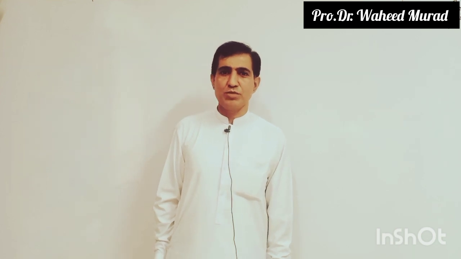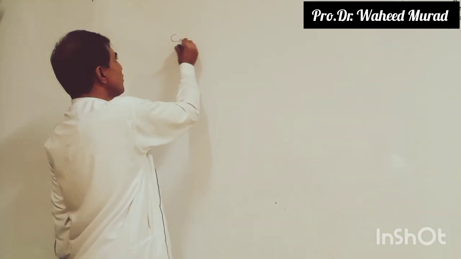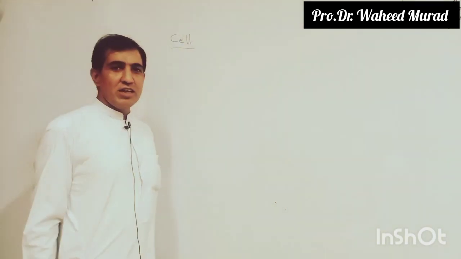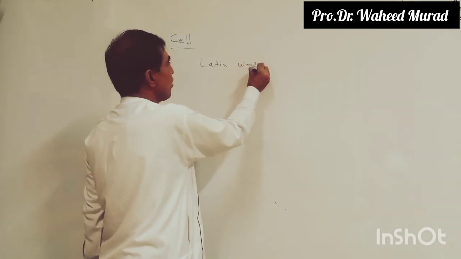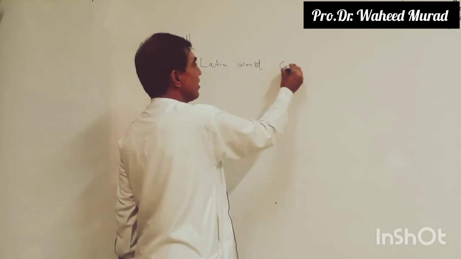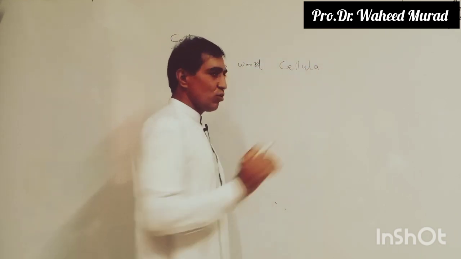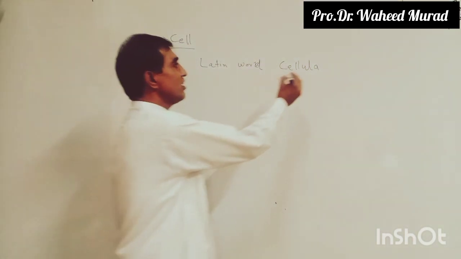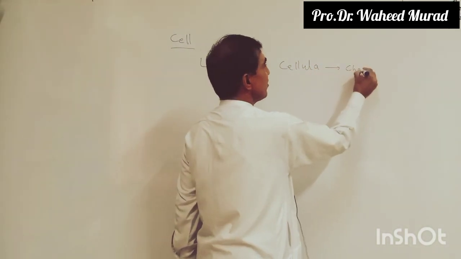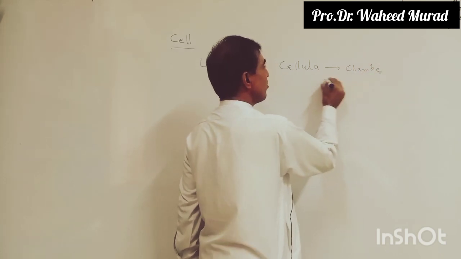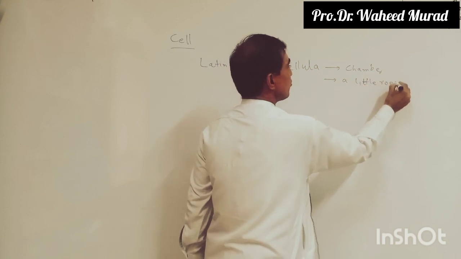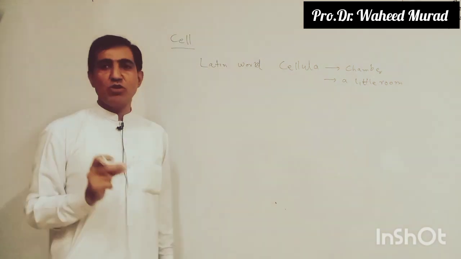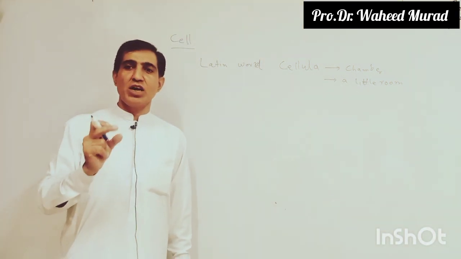Auzubillahiminash-shaytanir-rajim. Bismillahir-rahmanir-rahim. Today we are talking about cell. What is cell? So let me start. The term cell is a Latin word. It is derived from the Latin word cellula. What is cellula? Cellula means chamber, or a little room, a small room.